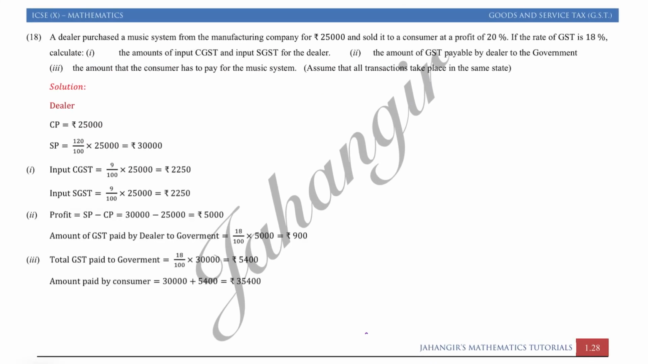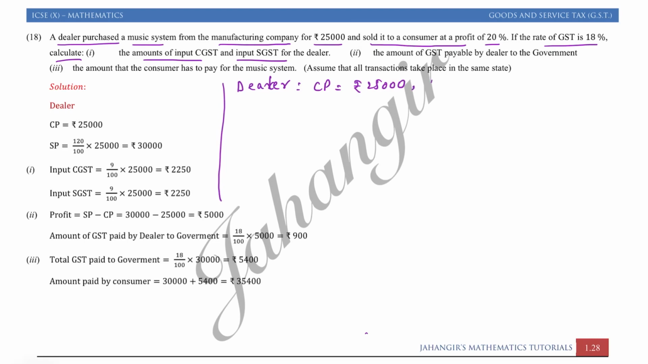Question 18. A dealer purchased a music system from the manufacturing company for rupees 25,000 and sold it to a consumer at a profit of 20%. If the rate of GST is 18%, calculate input CGST, output CGST. First, let us start solving in steps. Manufacturer to dealer purchase, so dealer's buying price CP is equal to rupees 25,000 and SP is equal to 25,000